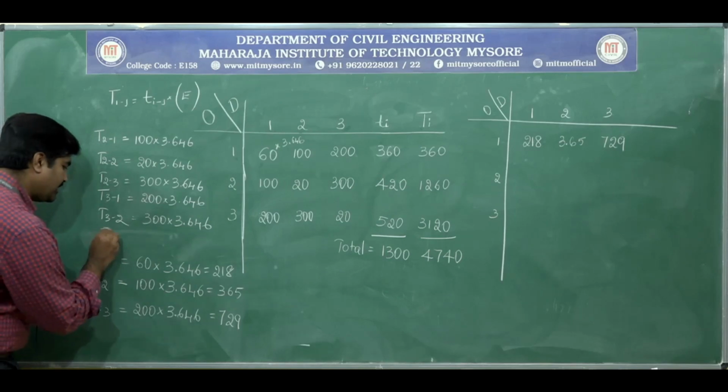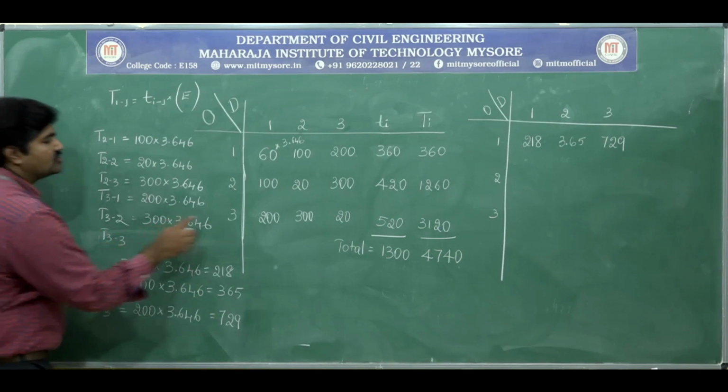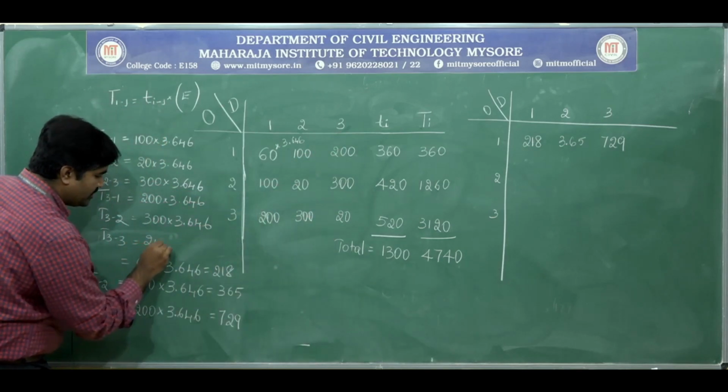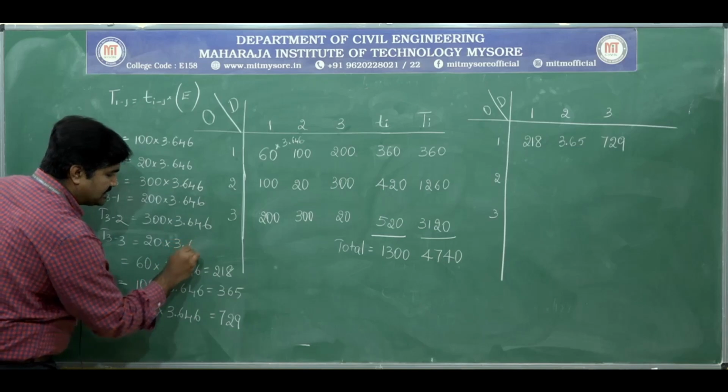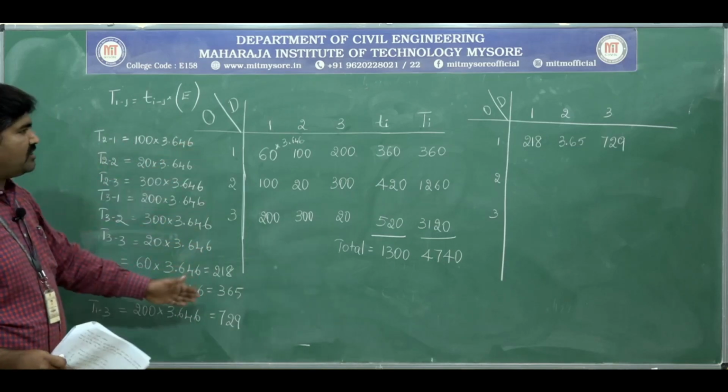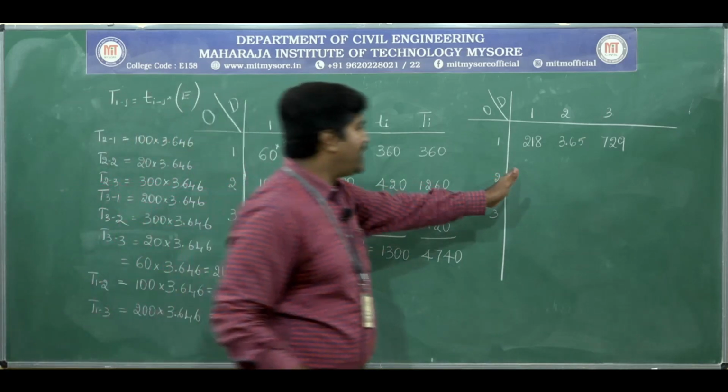Lastly, T 3 to 3, trips between zone 3 to 3, that is 20 into 3.646. By using a calculator find these values, then tabulate here, enter the values here.